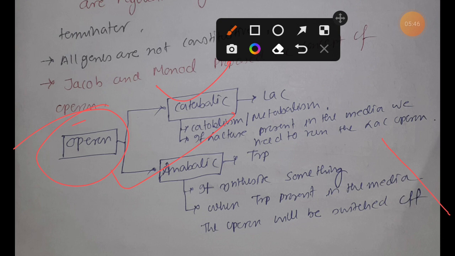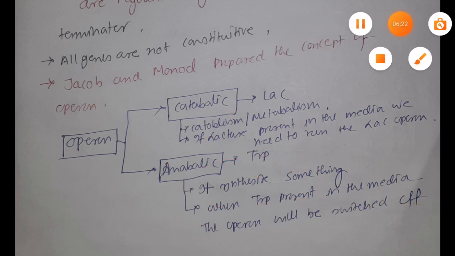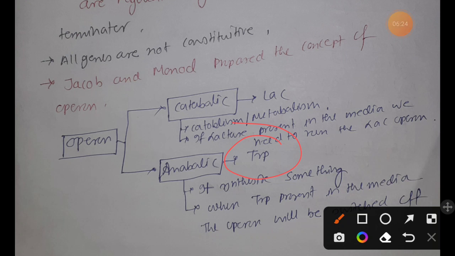Suppose in case of lactose operon, remember one thing, that lactose operon is the example of catabolic operon. Here lactose operon helps in the conversion of lactose into glucose and galactose, that can be readily used up by the E. coli. But in case of anabolic operon the picture is different. An example of anabolic operon is tryptophan operon. Remember one thing, anabolic operon means here there will be some synthesis of new product. So with the help of tryptophan operon, we are synthesizing tryptophan.